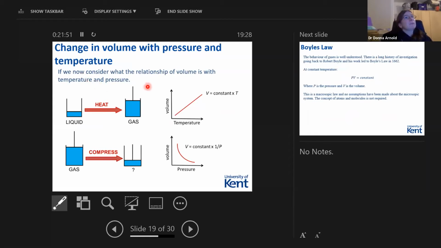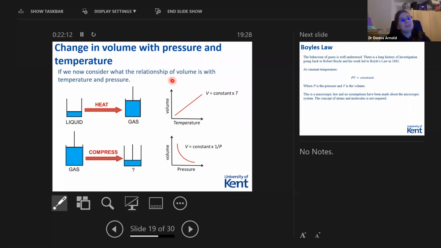So we're going to consider the relationship of volume with temperature and pressure. So we said before that we had our liquid, and when we heat it, so if we have a piston in here, as we heat it, the piston will move up and our gas will adopt the whole volume.